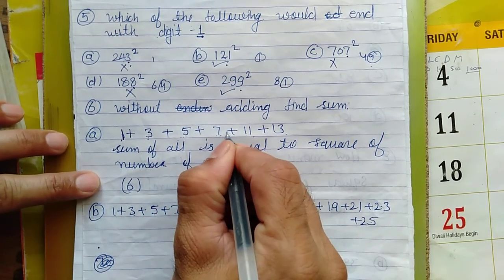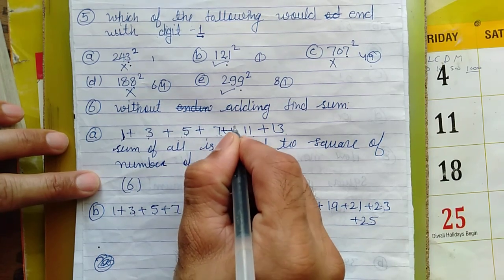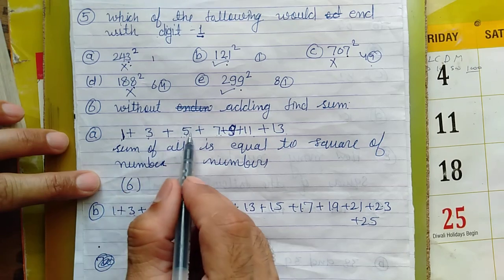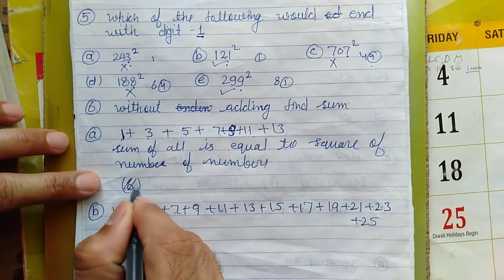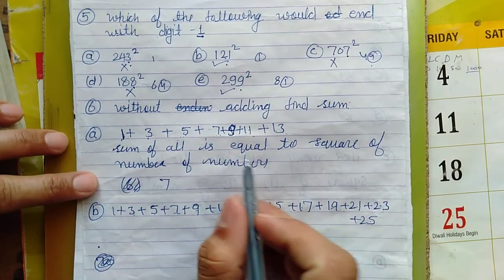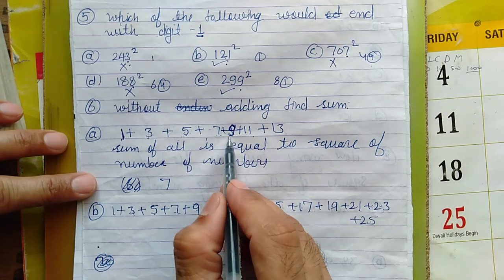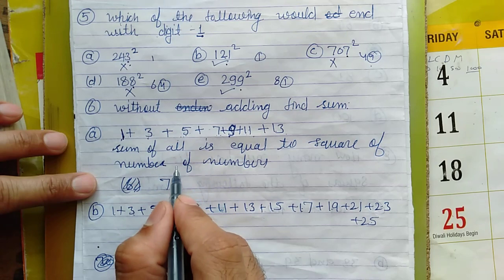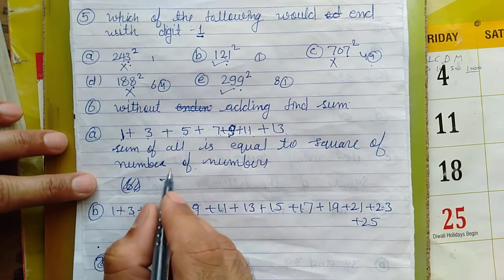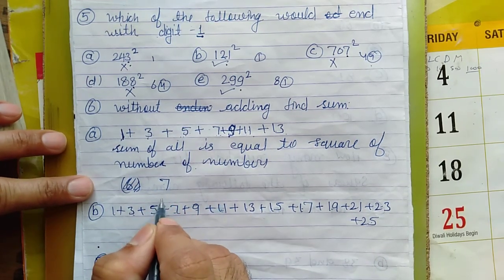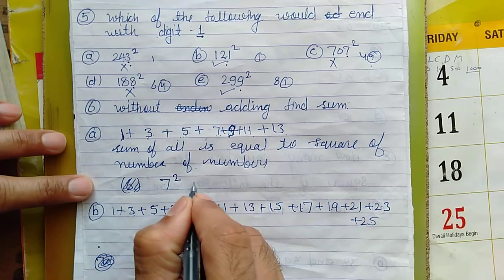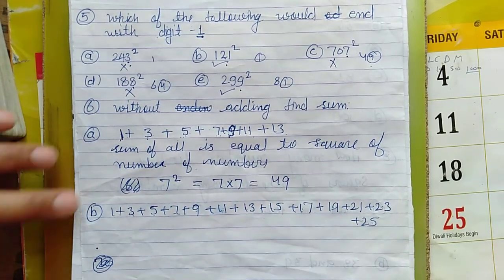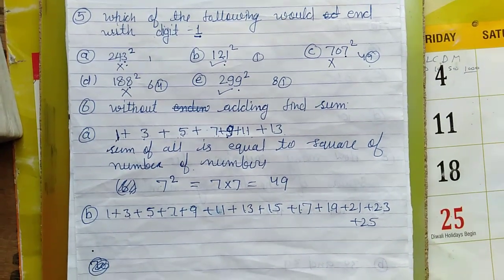In this one 9 also will come. Plus 9, here 9 should come, because this is not consecutive. So here 1, 2, 3, 4, 5, 6, 7. Total 7 numbers are there, right? Their sum should be equal to the square of the number of numbers. So we will find the square of 7. 7 multiplied by 7 is equal to 49. So their sum should be equal to 49.